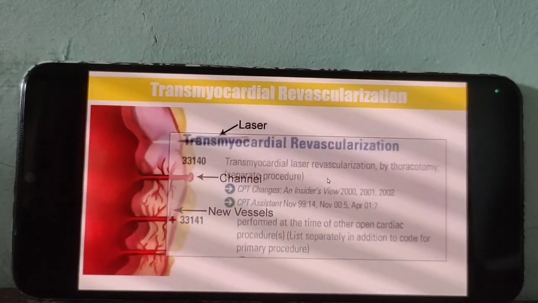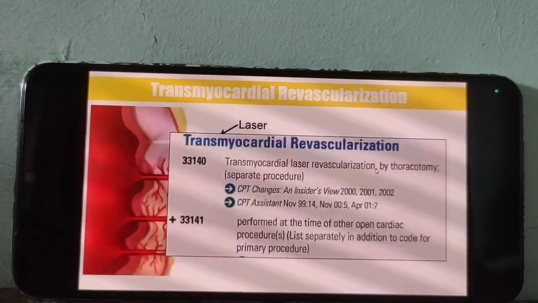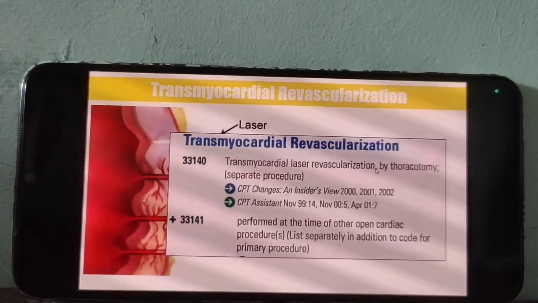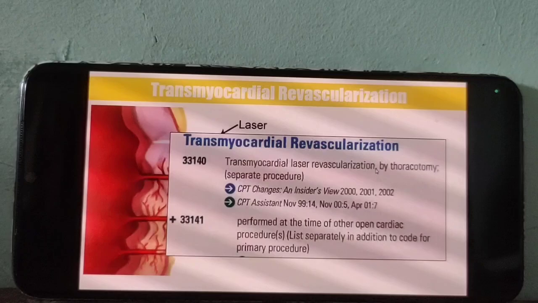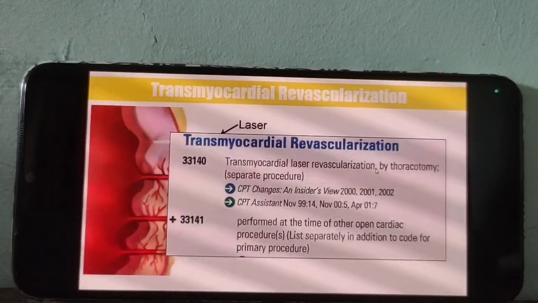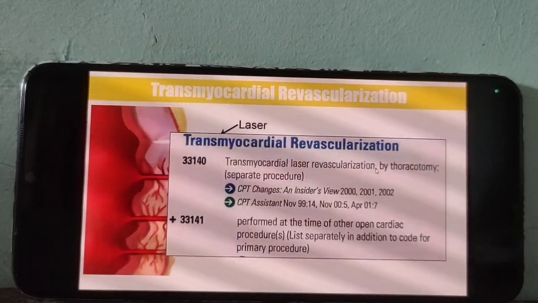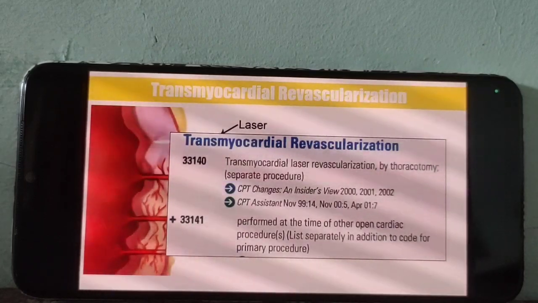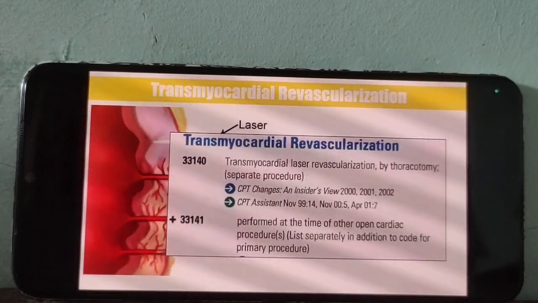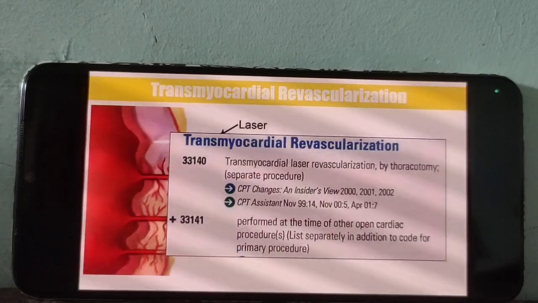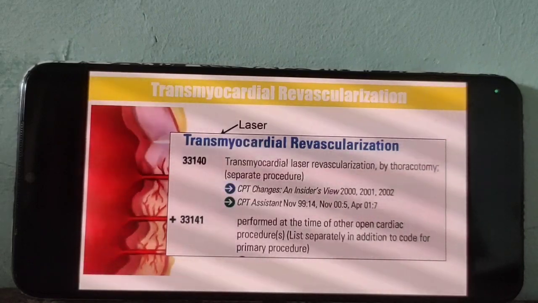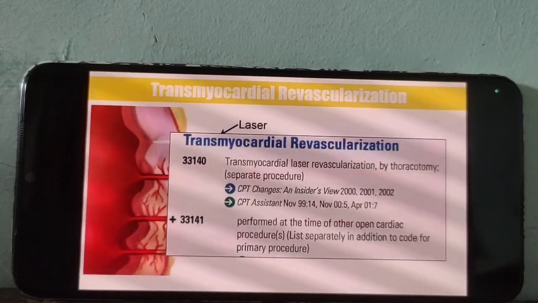So for transmyocardial revascularization by thoracotomy, that is the open surgery, go for 33140. Thoracotomy means an open surgery. Then check when we apply the code 33141. We already discussed that in our last session also.